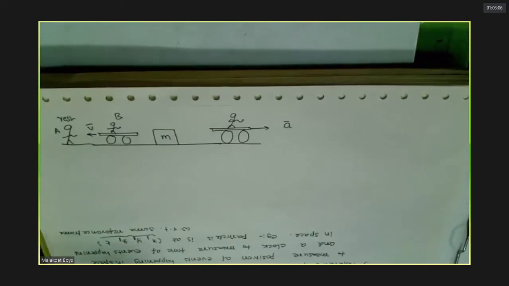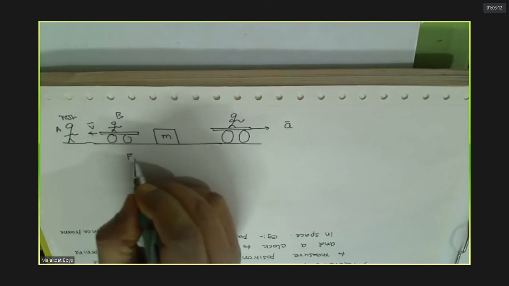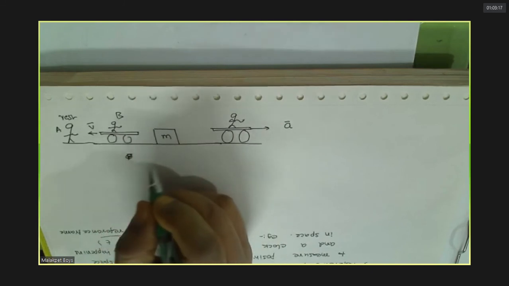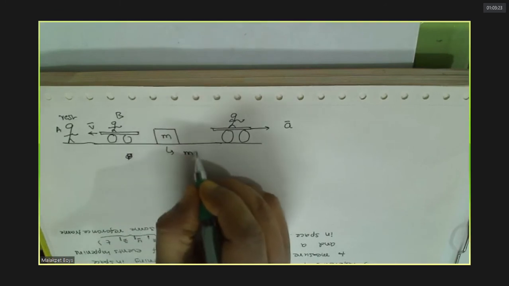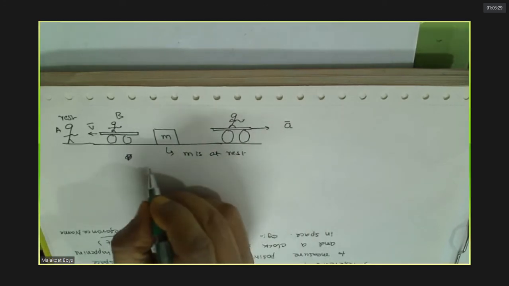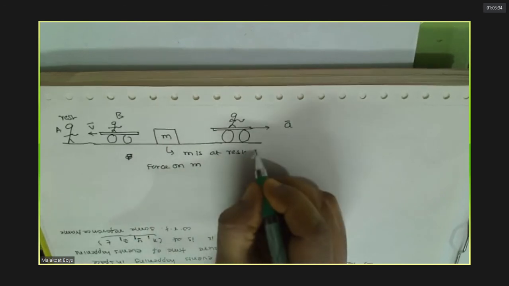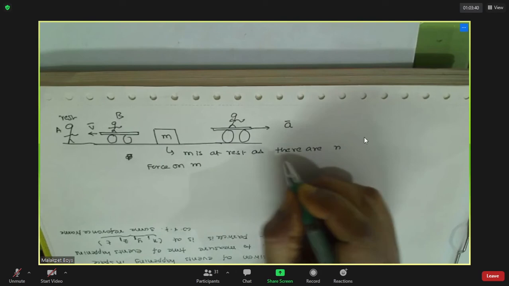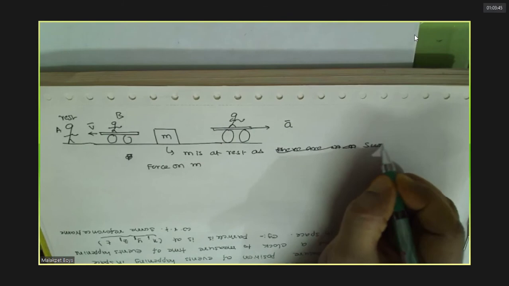Now A says, force on M. The box is at rest now. Box is at rest means the net force on this is 0, no? So the sum of real forces is 0, no?